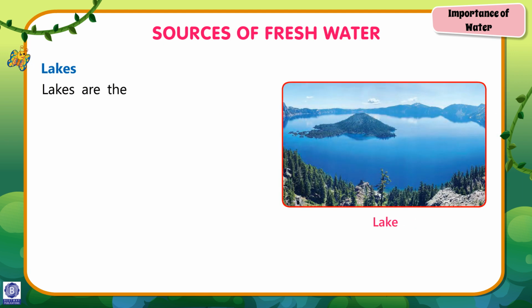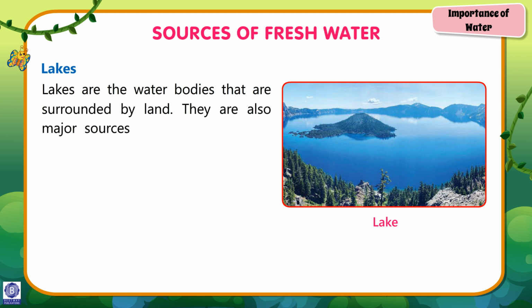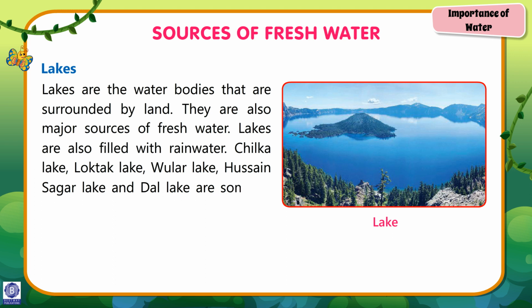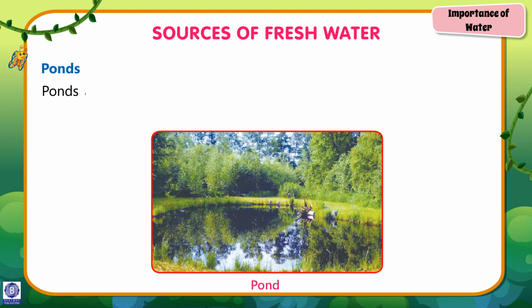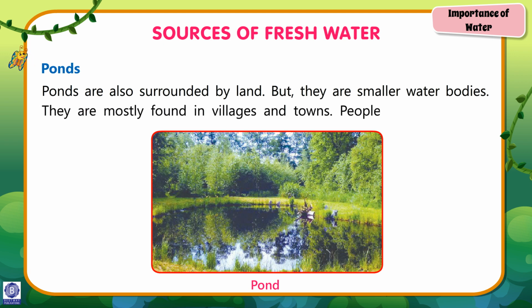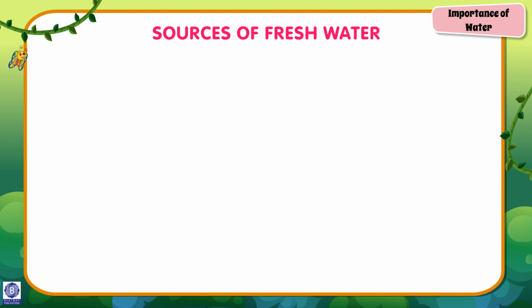Lakes. Lakes are the water bodies that are surrounded by land. They are also major sources of fresh water. Lakes are also filled with rainwater. Chilka Lake, Loktak Lake, Wular Lake, Hussain Sagar Lake, and Dal Lake are some of the famous lakes located in India. Ponds. Ponds are also surrounded by land, but they are smaller water bodies. They are mostly found in villages and towns. People also rear fish in ponds.